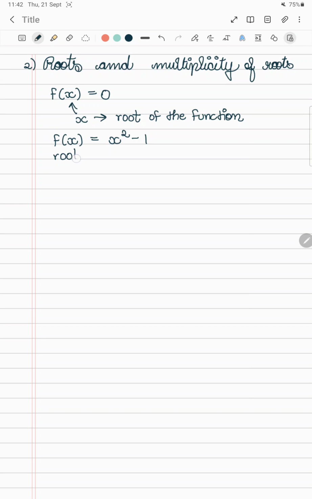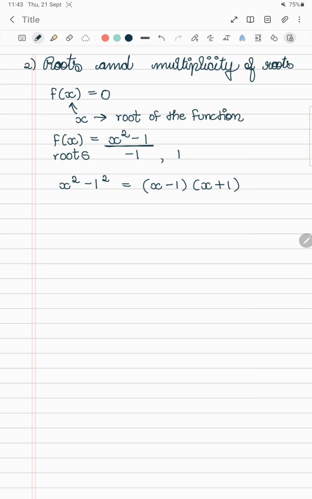We know that its roots would be minus 1 and 1. Now we factorize this equation, which would be x minus 1 and x plus 1.